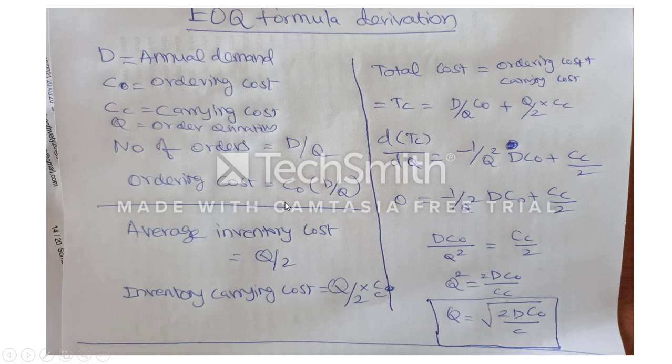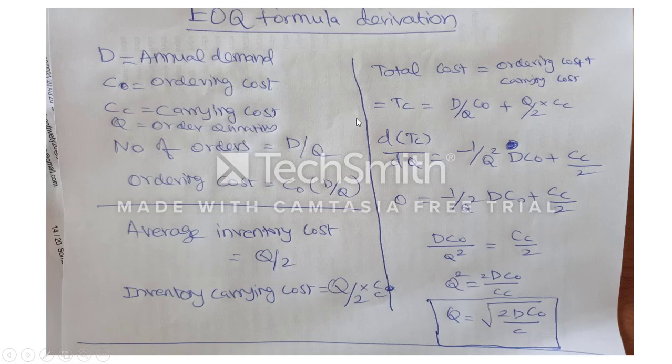Then how to calculate ordering cost? Ordering cost is the ordering cost per order into the number of orders. Number of orders is D by Q, ordering cost is C0. So ordering cost is the number of orders into the ordering cost. Then we are calculating the average inventory. Average inventory is Q by 2. Average means Q by 2. Then inventory carrying cost is Q by 2 into carrying cost CC, right?